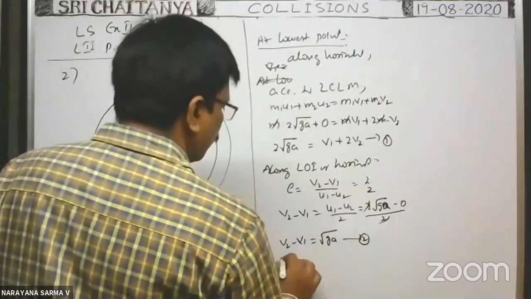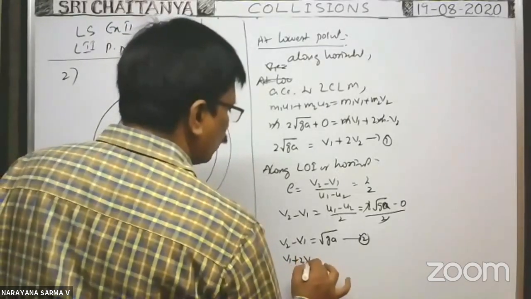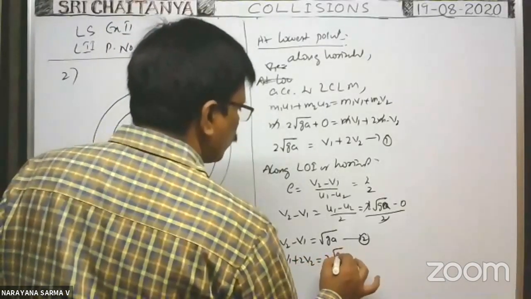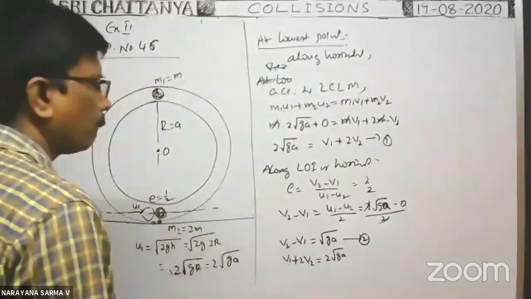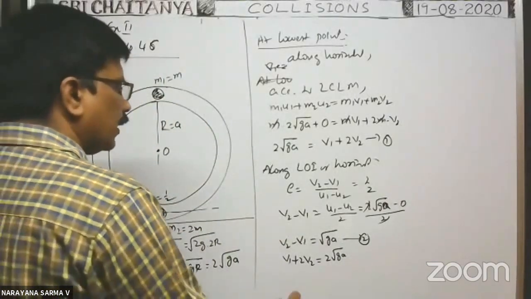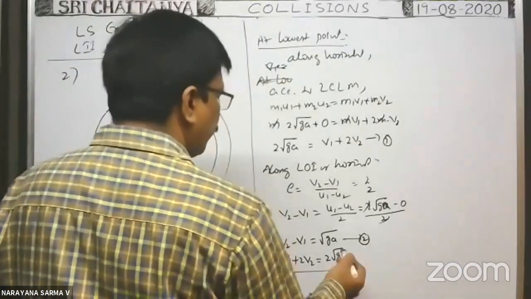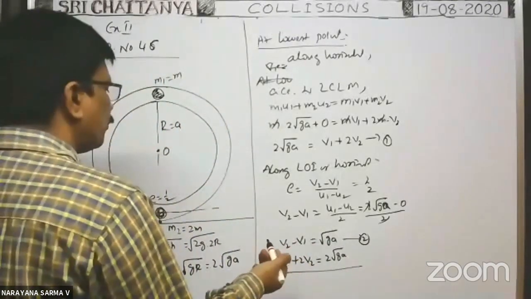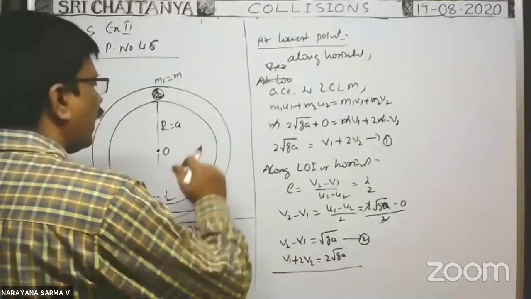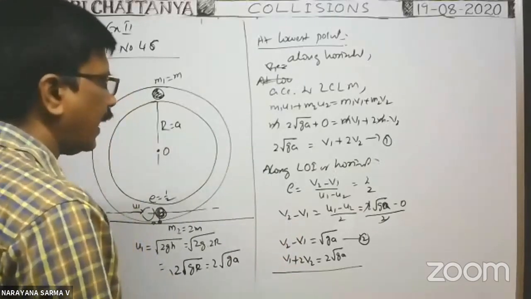From equation 1, v1 plus 2 v2 is equal to 2 into root ga. Now from this, we have to obtain v1 and v2. When you know v1 and v2, we can find after collision how high the two spheres rise.